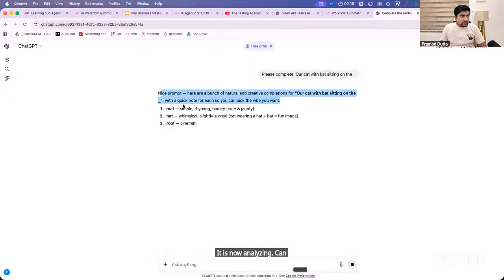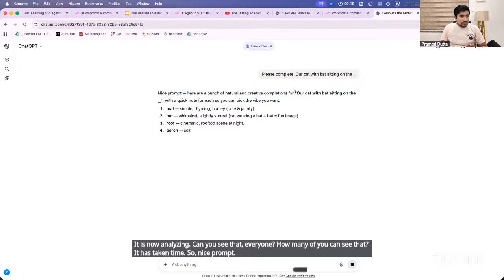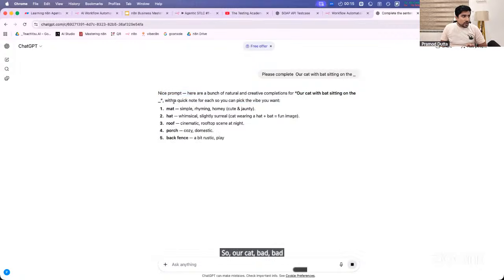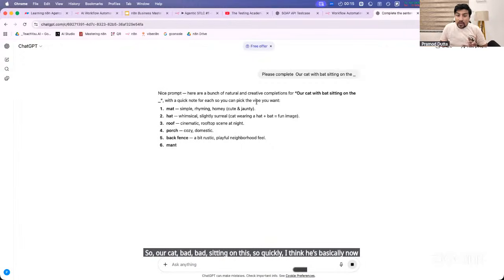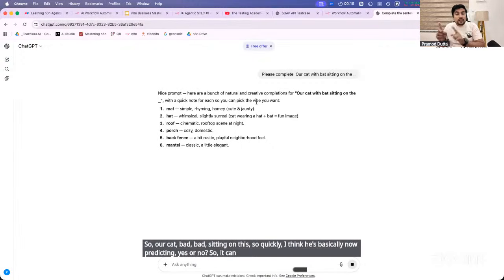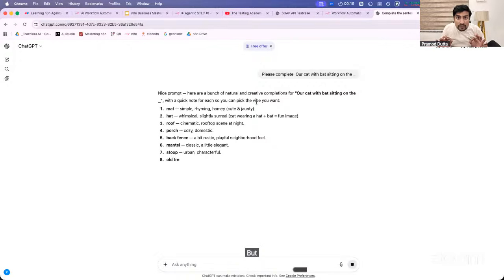Can you see that, everyone? How many of you can see that it has taken time? So, nice prompt. Our cat is sitting on this. So quickly, I think he is basically now predicting, yes or no? So it can predict as well as generate. LLMs can predict as well as generate, both the things they can do, but they are only brain.